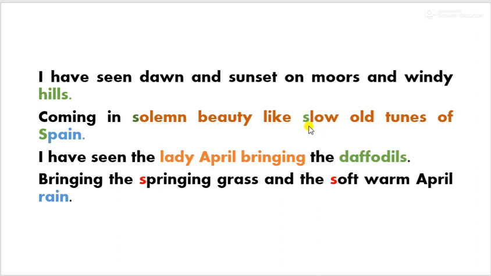Or let's take the example from the poem itself. Dawn, the morning, and the sunset, they have been compared with what? Slow old tunes of Spain. The tunes of Spain and dawn are two different things, or we can say two different entities, but their appeal to the senses of the poet is alike, or similar we can say. That is why the coming of dawn and the coming of sunset has been compared with the old tunes of Spain.